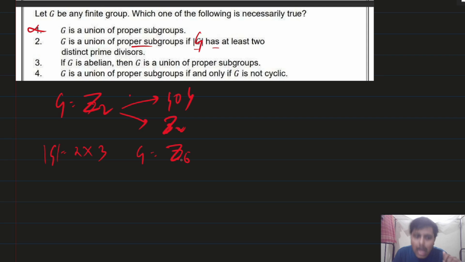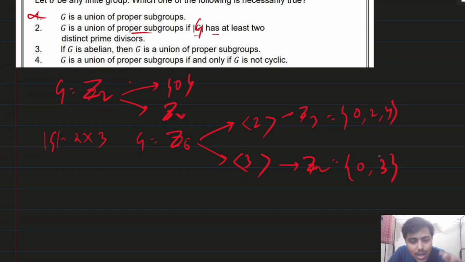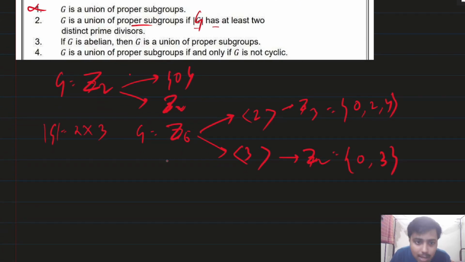Now you think, what are the proper subgroups of Z6? One is the subgroup generated by 2, another is the subgroup generated by 3. This will be Z3 type, and this will be Z2 type. What are the elements? Here we will get elements 0, 2, 4, and here we will get elements 0, 3. So we are getting two proper subgroups of Z6.